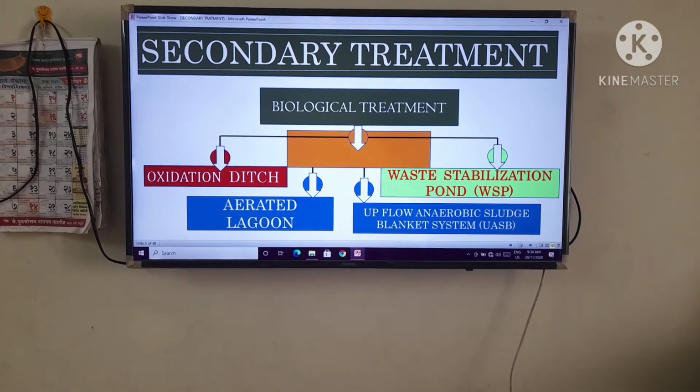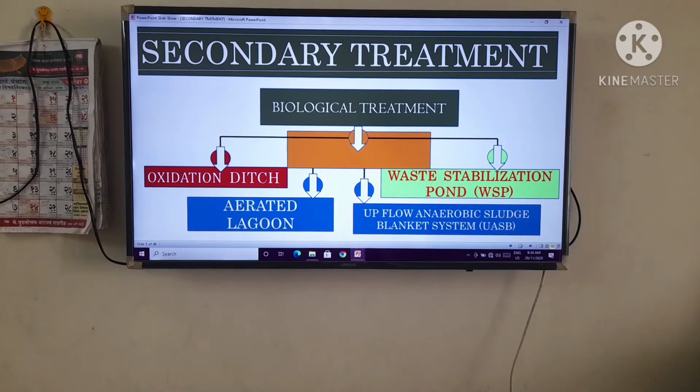In this biological treatment, another type is the oxidation ditch, right? The second one is the aerated lagoon. The third type is the waste stabilization pond. And the fourth one is the upflow anaerobic sludge blanket system, that is UASB, right?